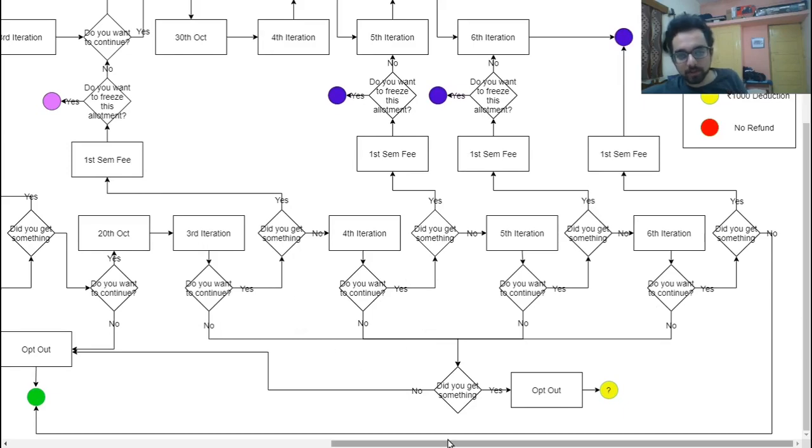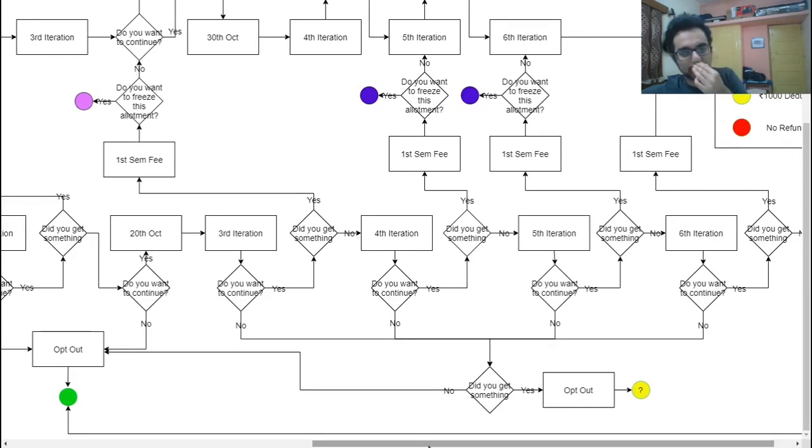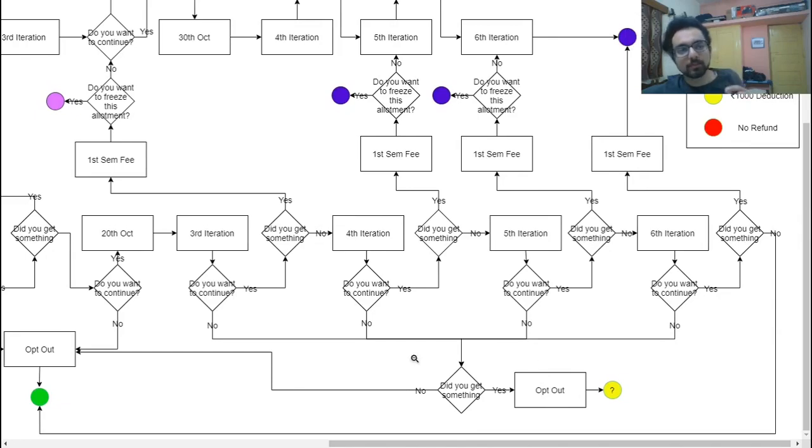And yes, there is one part which is not very explicitly mentioned in the admission modality, which is what happens if you get a seat after the third iteration and you choose to opt out. As per my understanding, it will be either 1000 deduction or full refund. I have taken the worst case that you will lose 1000 rupees. I have marked it with a question mark that this is not sure, and I will request you to go through the admission modality yourself, and also a letter that you will be given at each stage.